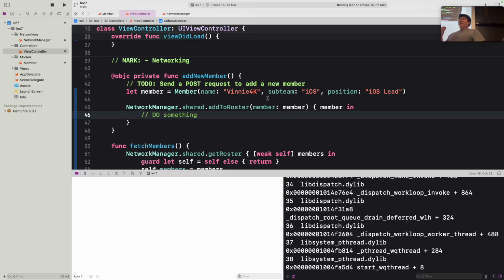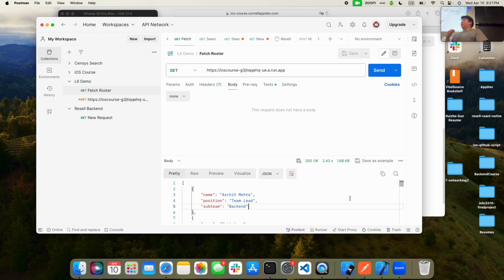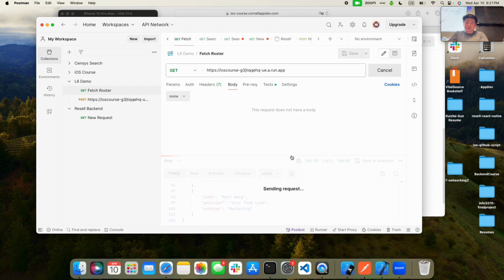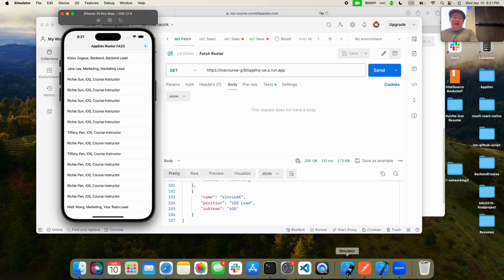But keep in mind, it is actually there. We just need to figure out how we're going to update that view again to show it. So if we go back to this, you'll see that it's actually right here. So we have successfully added that post to the backend. It's just now we have to figure out how we can re-update this view to display that information. And that's what Tiffany is going to cover in the next section, where we're going to cover refreshing. Yep. Okay, cool. Thanks, Richie.